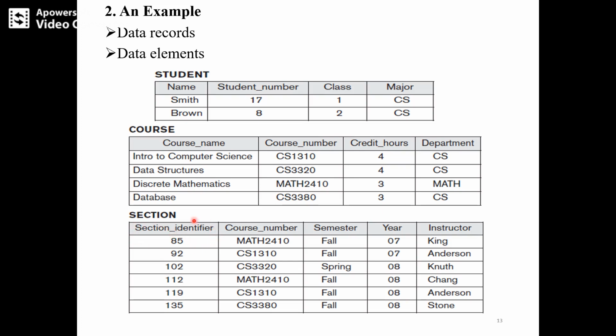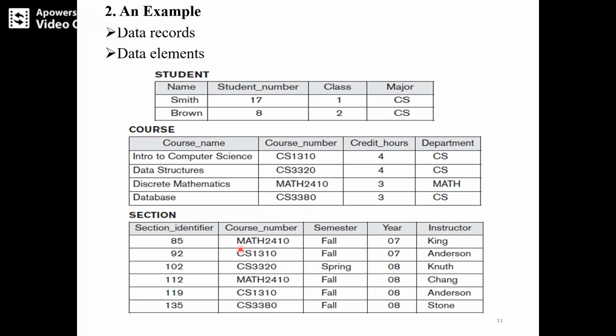Like section identifier values such as 85, 92, 102, 112, and so on. These are data elements. Similarly course number, semester, year, and instructors are data elements of this particular database, that is section.